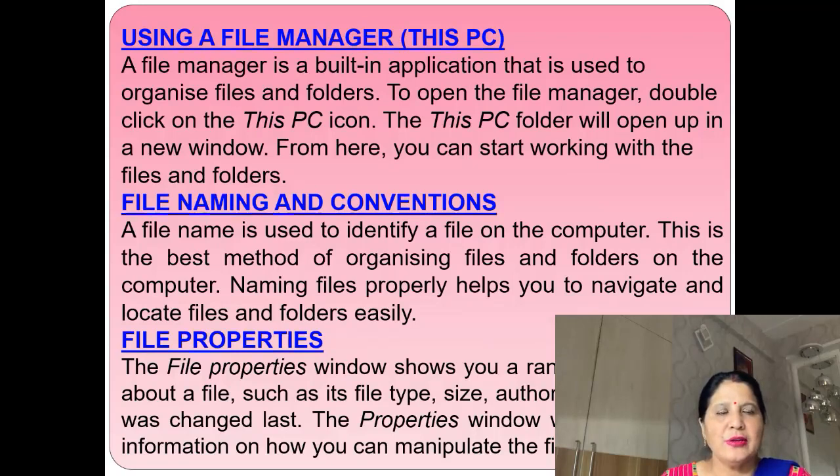So he or she can open that file easily. This is the best method of organizing files and folders on the computer. Naming files properly helps you to navigate and locate files and folders easily.